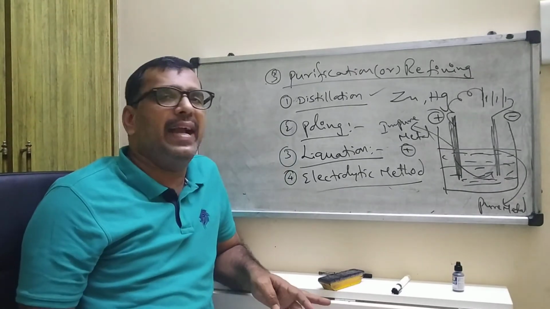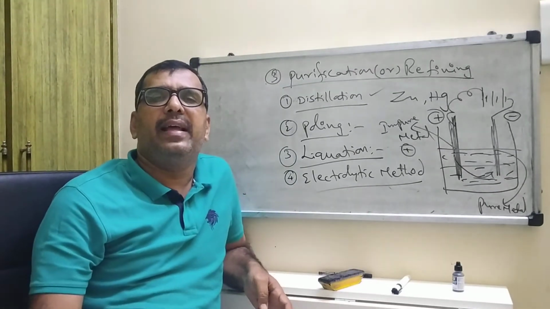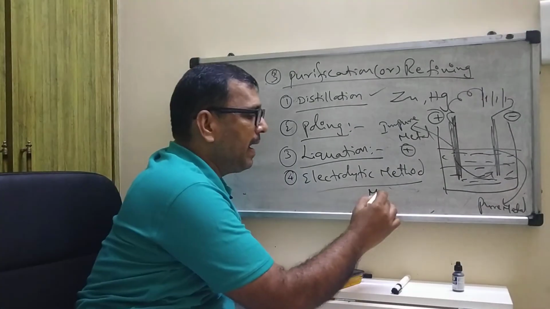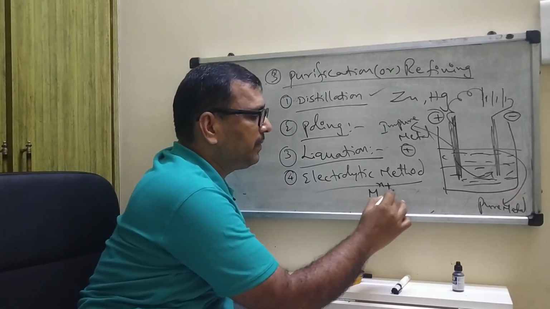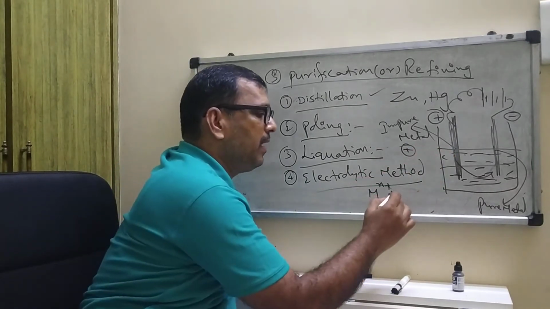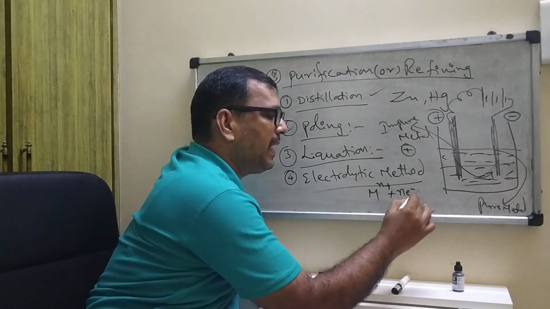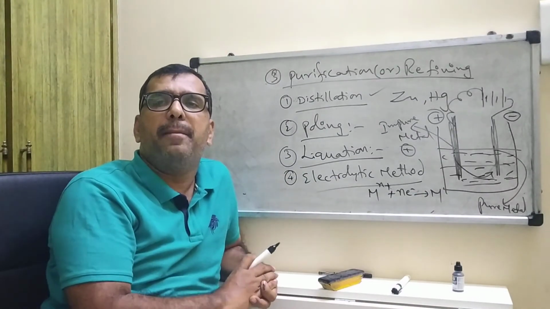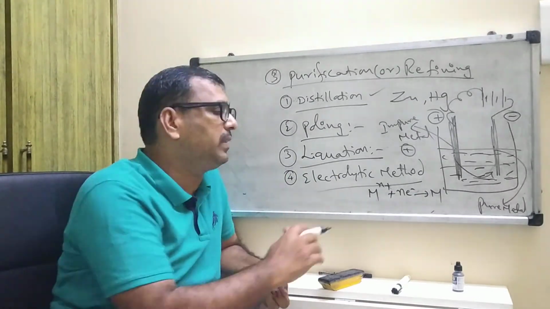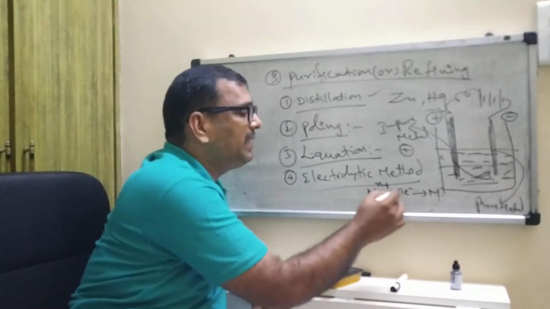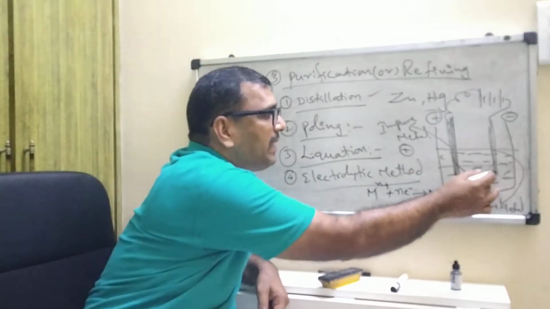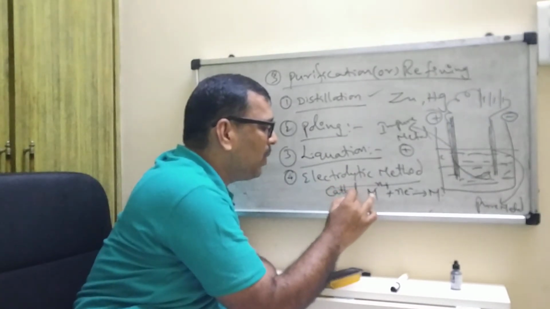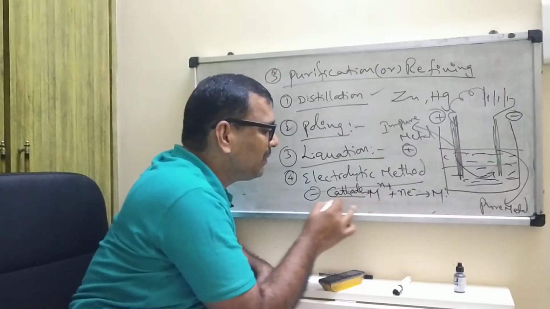So here at the cathode, suppose you take M plus, the metal ion. They attract n electrons to form M. Means here metals, by attracting electrons, are converted into metal. This M plus attracts, at the cathode, which is negative charge.